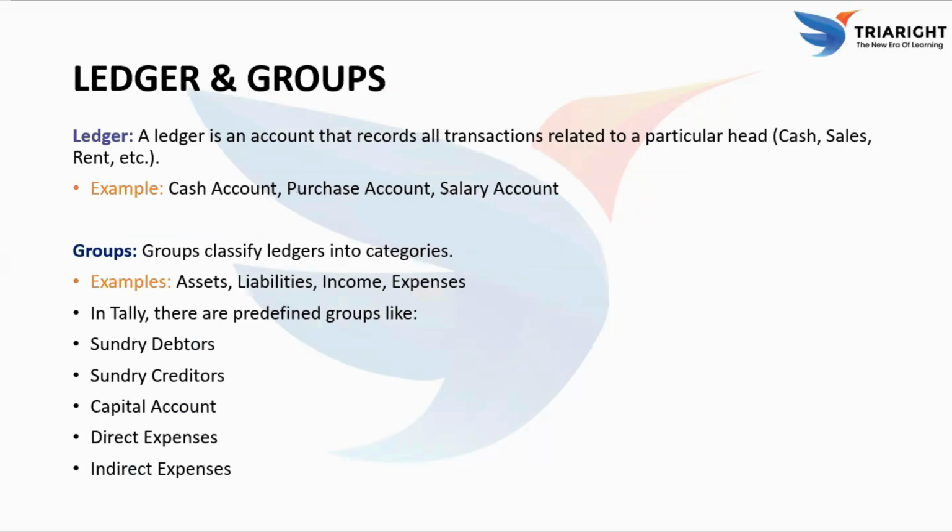Next, ledgers and groups. A ledger is an account that records all transactions related to a specific item or head. In simple terms, every type of transaction has its own separate record, which is called a ledger. For example, all cash transactions are recorded in the cash account, purchases in the purchase account, and salaries in the salary account. This helps in organizing financial data clearly and makes it easier to track each type of transaction.